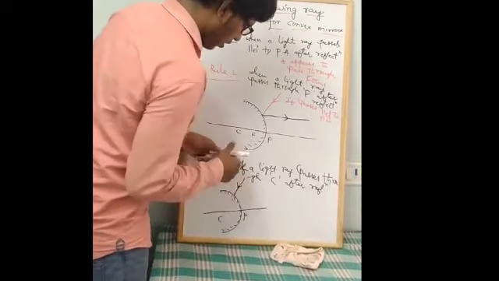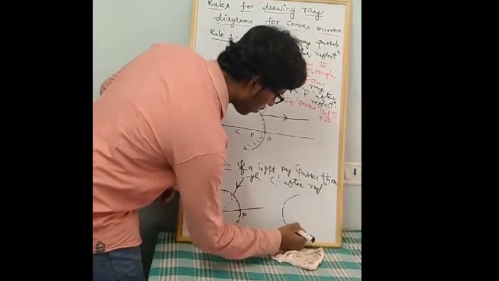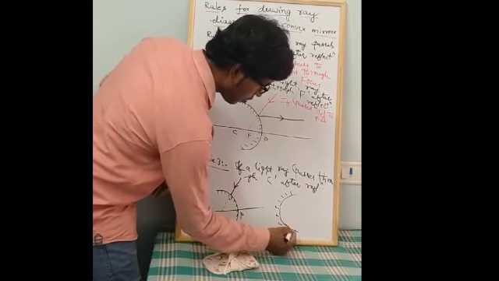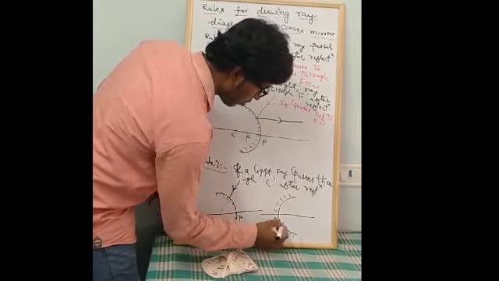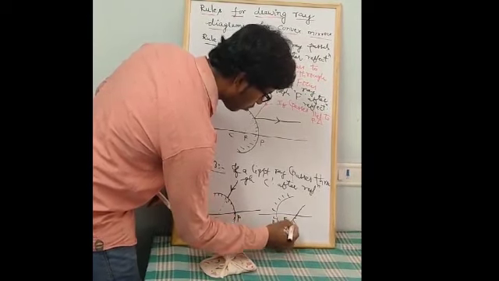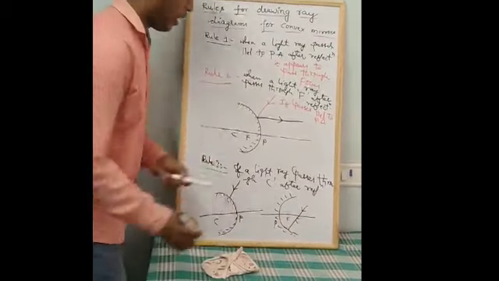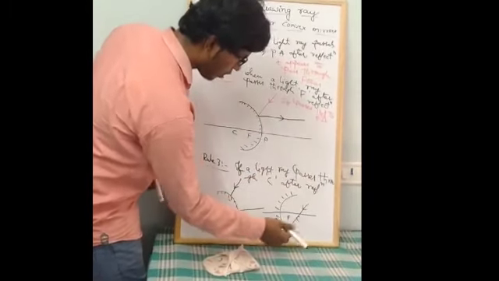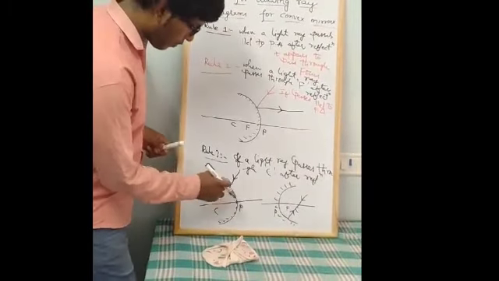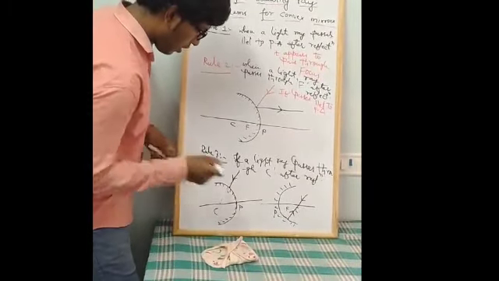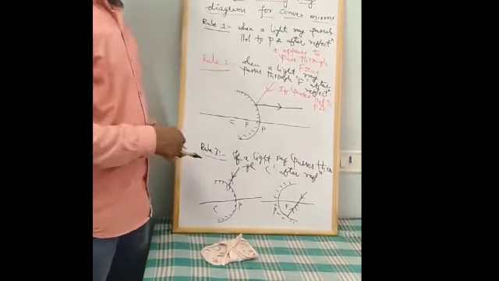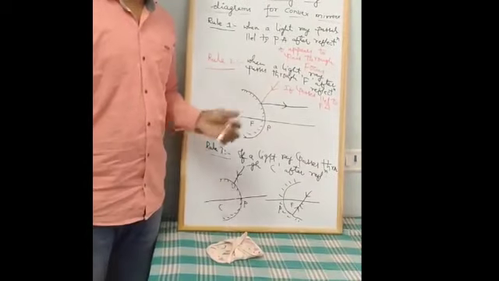Suppose you observe a concave mirror, so assume that is a concave mirror. If a light ray passes through the center of curvature, through C, after reflection for concave, what happens? Again it reflects back along the same line. Here also, after reflection it reflects back along the same line. So these are the three basic rules you have to remember. Note down all these rules.